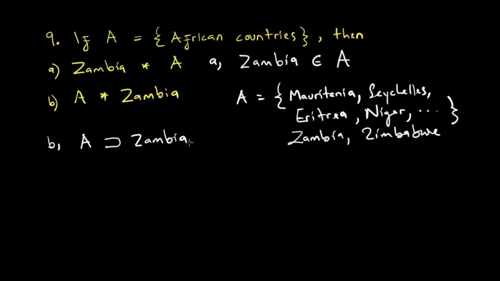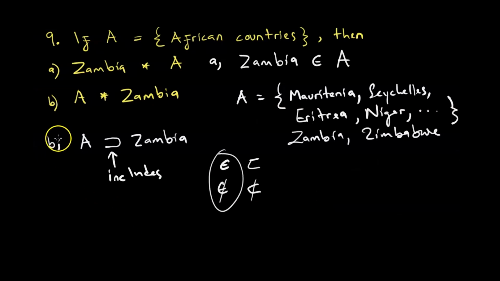Part of A includes Zambia. This symbol in sets means includes. Very uncommon. Common symbols in sets are element of, of course, and not element of. Then you can talk about subset, and not subset of, but especially common are elements. So this was the challenge, especially the symbol meaning includes. But I think now it's fairly understood.